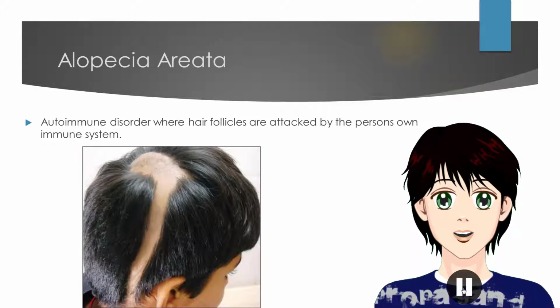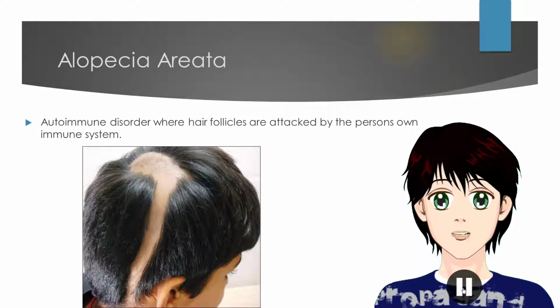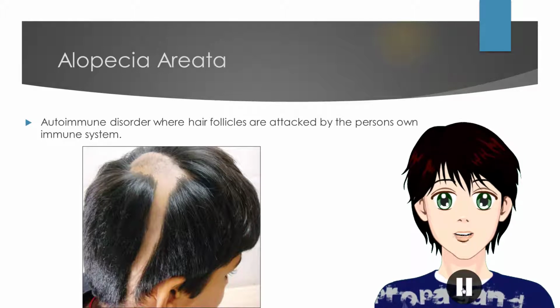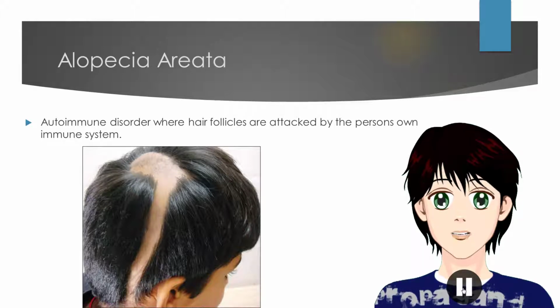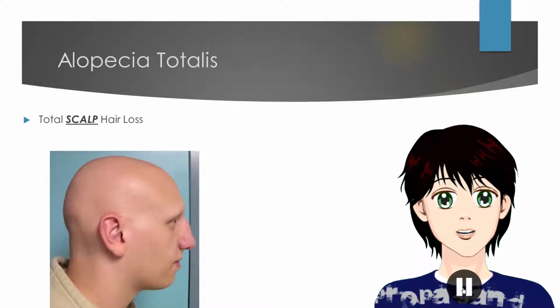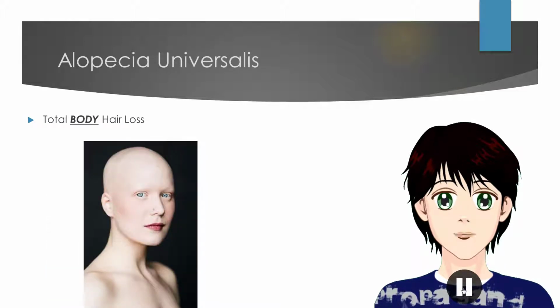Alopecia areata is an autoimmune disorder where the hair follicles are attacked by the person's own immune system. This type of hair loss can affect almost any part of the body. Alopecia totalis is complete hair loss of the scalp. Alopecia universalis is complete hair loss of the entire body.